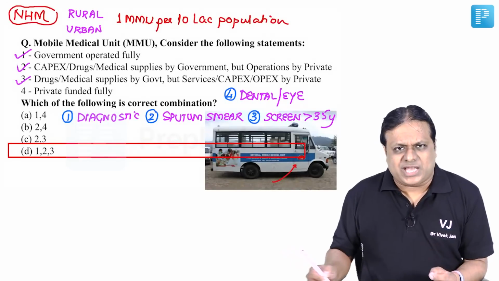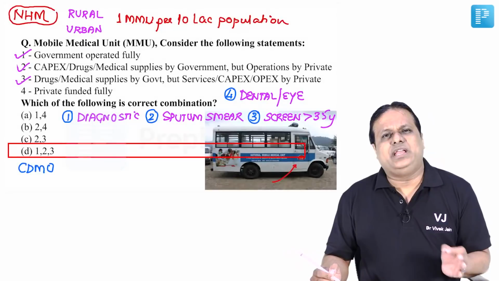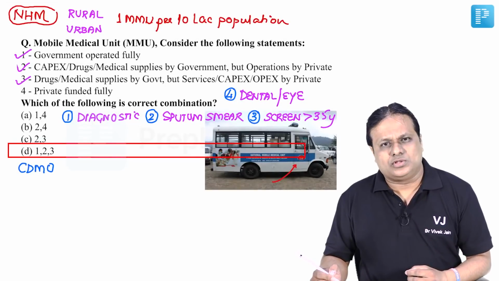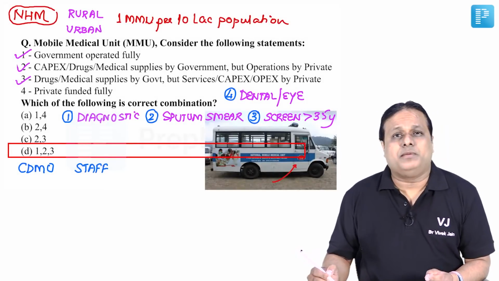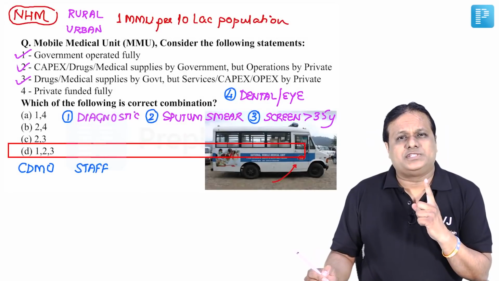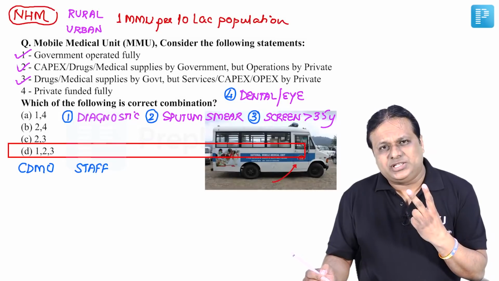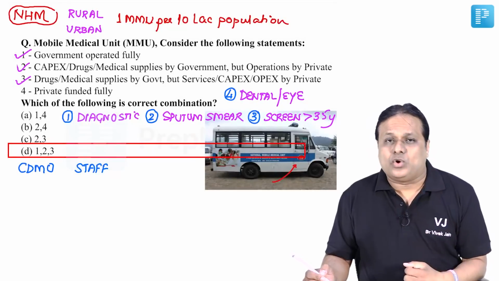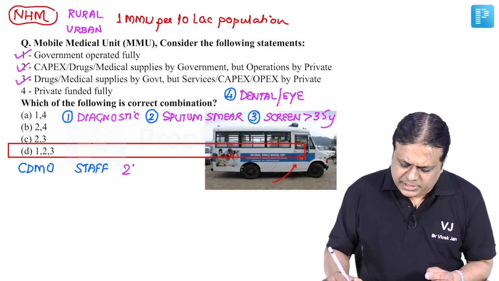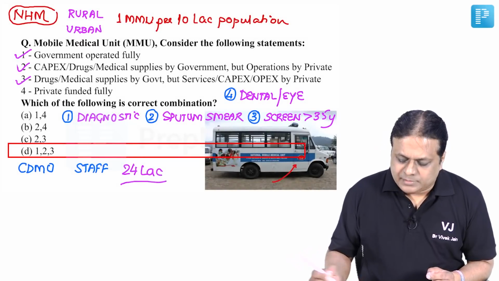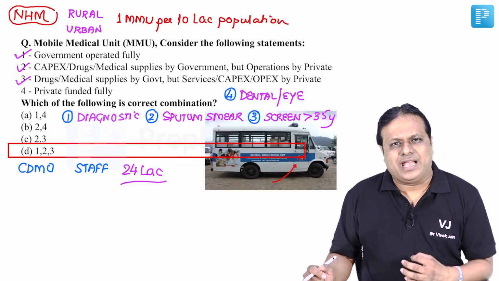Officer in charge of this MMU is the Chief District Medical Officer. He will take help from the medical officer of a nearby PHC also. When we look at the staffing pattern of this particular MMU, this includes 1 MBBS medical officer, preferably female. Along with her, there should be 1 GNM, 1 lab technician, 1 pharmacist and 1 driver also. The cost of the van has been calculated to be around rupees 24 lakh per unit, and in northeastern states of our country, it goes up to 28 lakh rupees per unit.